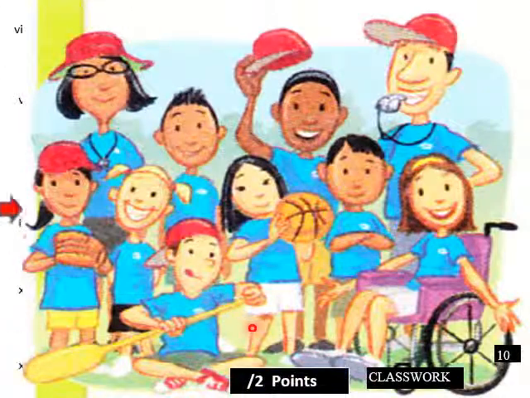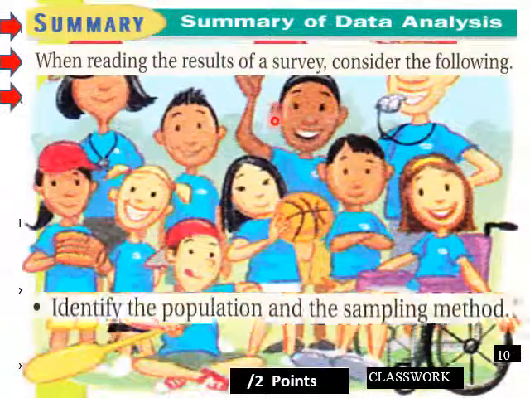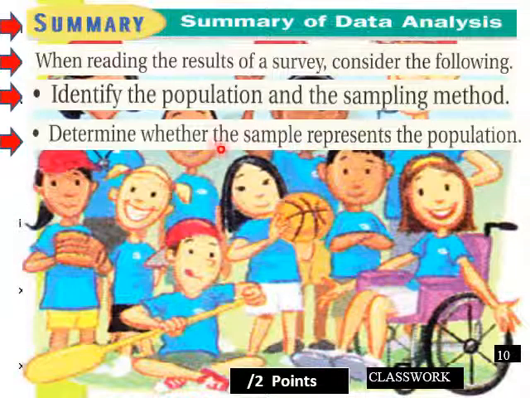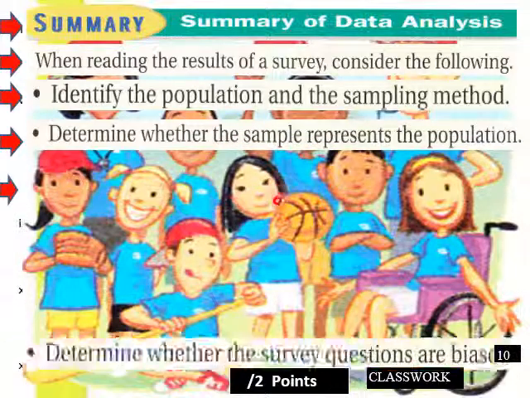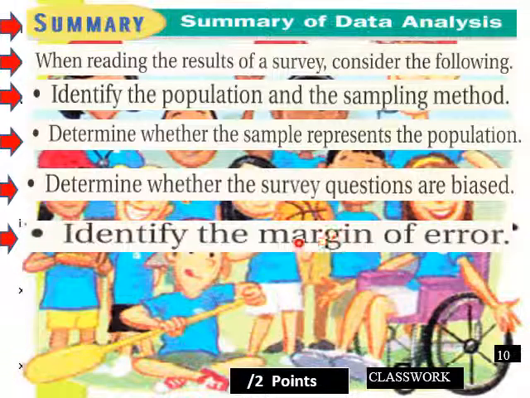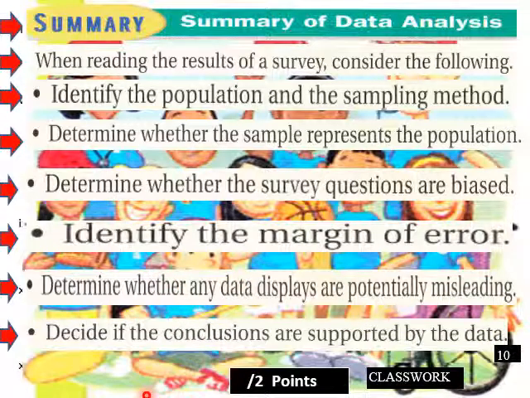And now, what does all this mean? Summary of data analysis. When reading results of a survey, consider the following: identify the population and sampling method, determine whether the sample represents the population, whether the survey questions are biased, identify the margin of error, determine whether any data displays are potentially misleading, and decide if the conclusions are supported by the data. So that's a nice little summary of what this lesson was.